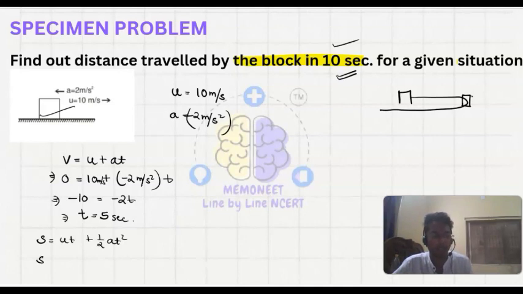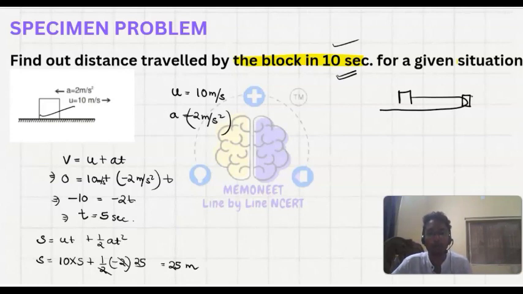So the displacement, equal to the distance up to this point, is s equals 10 into 5 plus half into minus 2 into t square, that is 25. So 50 minus 25 equals 25. So 25 meter it has covered from 0 to 5 seconds.